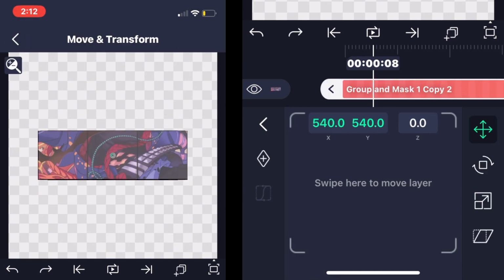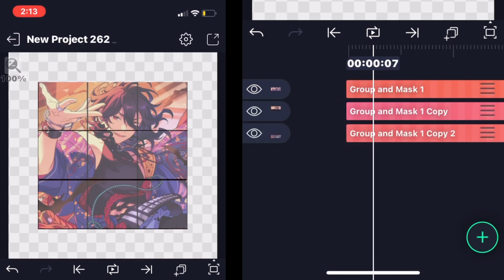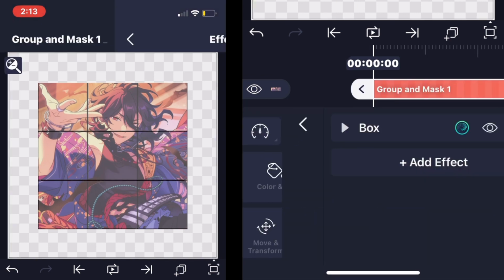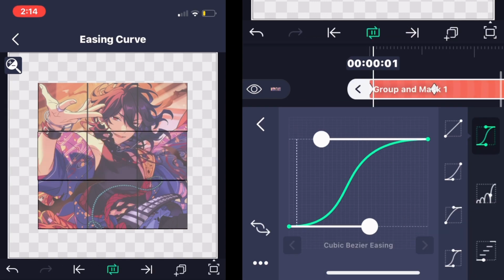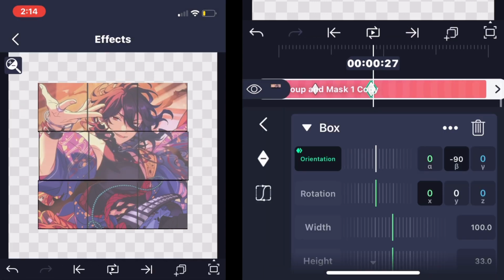Now move each block around to align them. To do so, go to Position then Y-axis. Now for rotation, follow what I do, or do it to your own liking. Go to the second option on Orientation and rotate from 0 to -90.